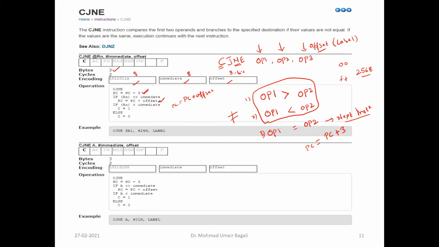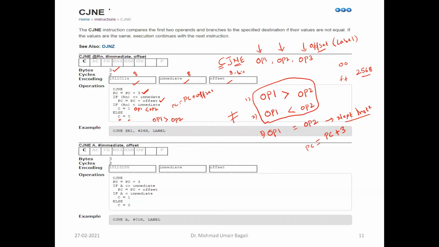Along with this, it will check whether operand 1 is greater than operand 2 or operand 1 is less than operand 2. From this, we got to know that both are not equal. But if operand 1 is greater than operand 2, how will we recognize it? If the carry flag is set to 0, then operand 1 is greater than operand 2. And when will we get carry equal to 1? If operand 1 is less than operand 2. Now remember, in this